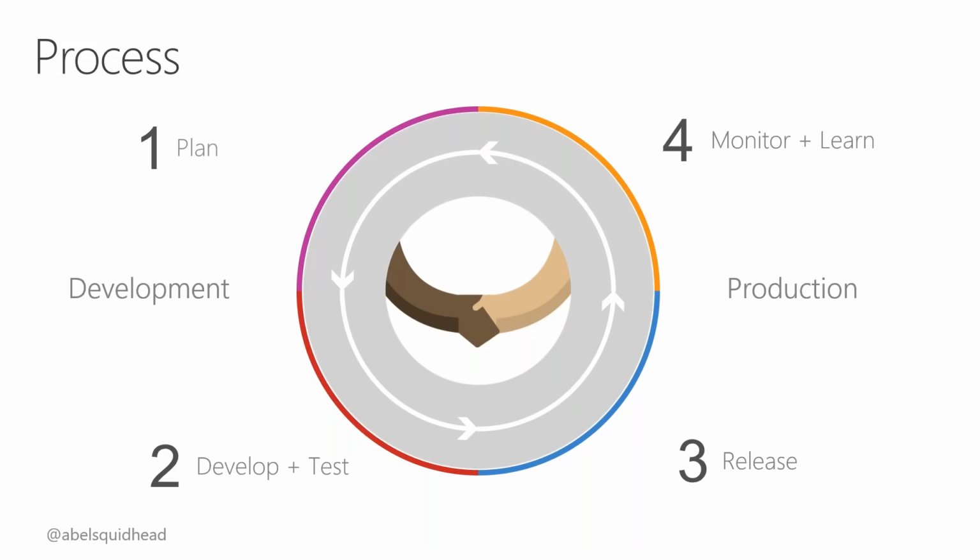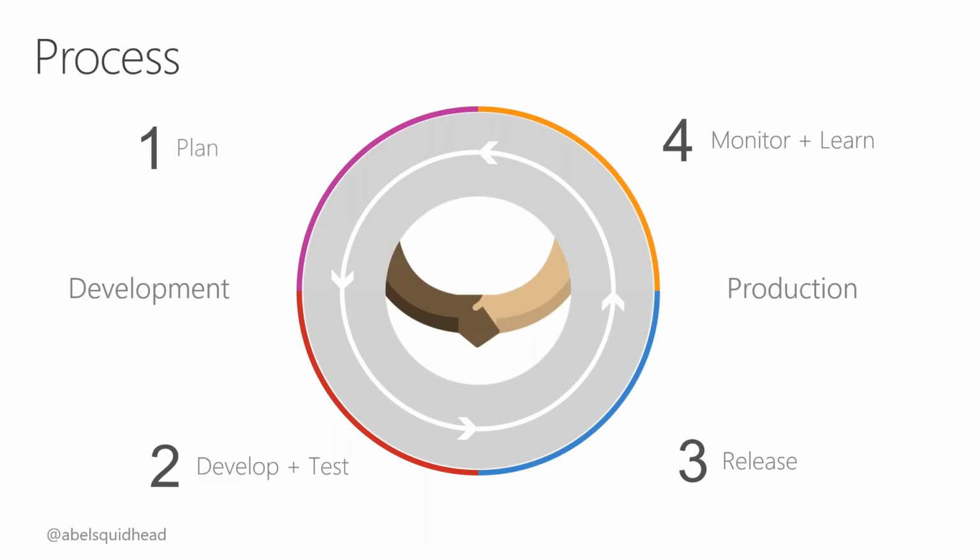But once it hits production, it doesn't end there because we still need to be able to monitor our application to figure out what are people doing in our application? Is my app performing well? Is my app even up or down, right? Those are the type of questions that we need to figure out: are we delivering value? And if we are, hooray for that, let's double down on the next sprint. And if we're not, let's course correct so we can start delivering more value, right?